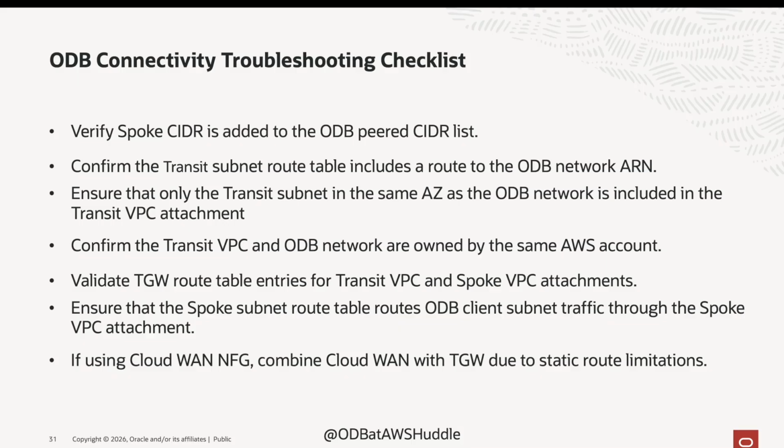Fifth, validate the transit gateway route table. You should see routes for the transit VPC, the spoke VPC, and ODB client subnet. Then check the spoke subnet route table. It must include a route to the ODB client subnet through the spoke VPC attachment. And finally, if you are using the Network Function Group Cloud WAN feature, add a Transit Gateway in the middle due to the static route Cloud WAN limitations with Network Function Groups.